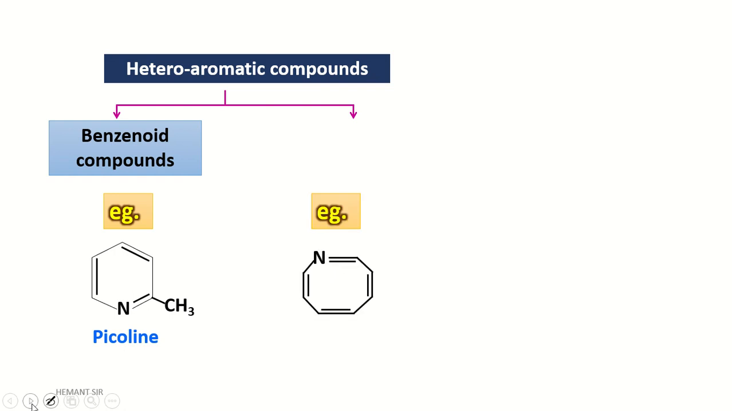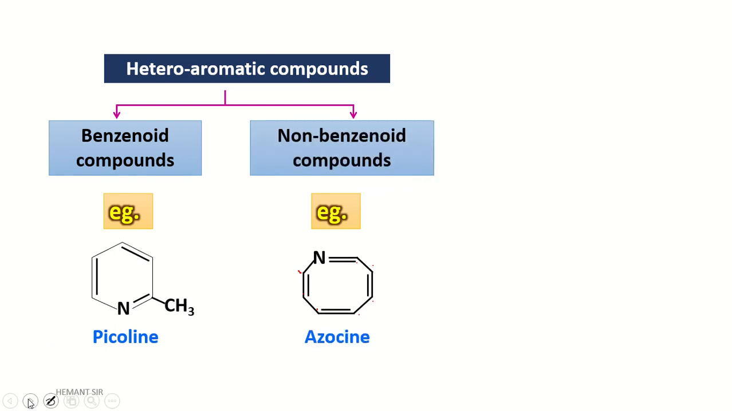Next example having alternate double and single bonds. Next compound having alternate double single bonds with heteroatom, and if you count the carbon atoms, 1 2 3 4 5 6 7, there are 7 carbons in this structure, hence it is a non-benzenoid compound. It is more than benzene, hence it is a non-benzenoid compound. The name of this structure is azocine.